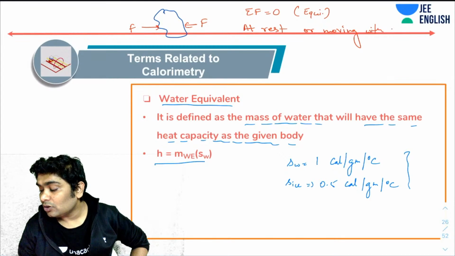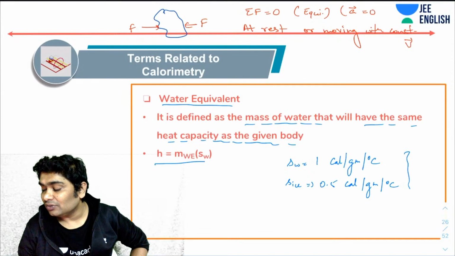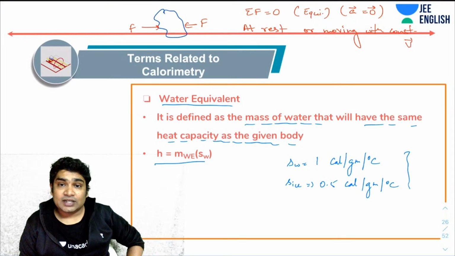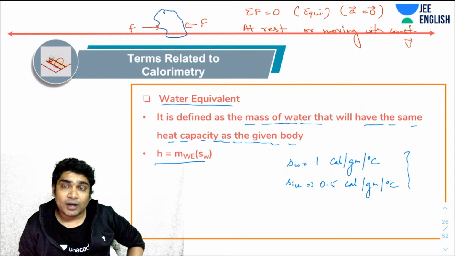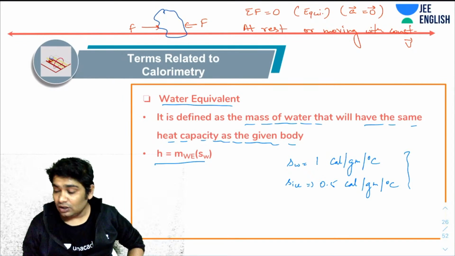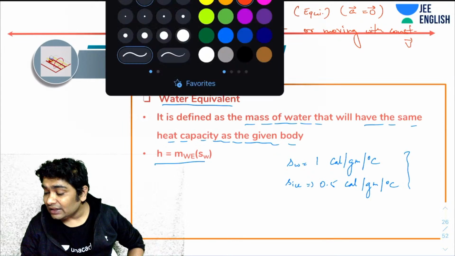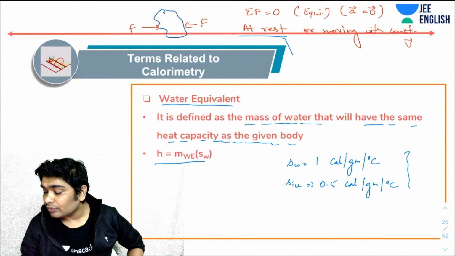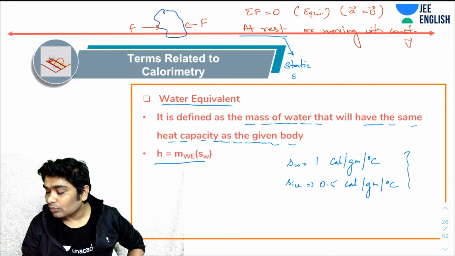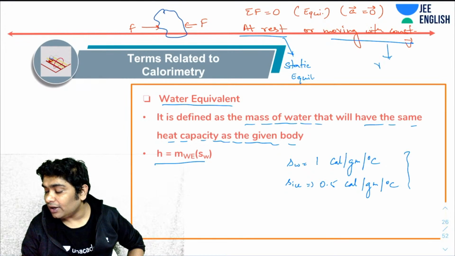If F is 0, that means acceleration is 0, and then the body will either be at rest or moving. If the body is at rest, then the equilibrium is called static equilibrium. If the body is moving, then it is called dynamic equilibrium. Why dynamic equilibrium? Because its position is constantly changing.